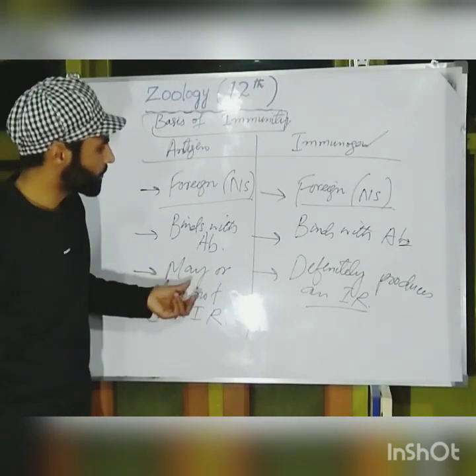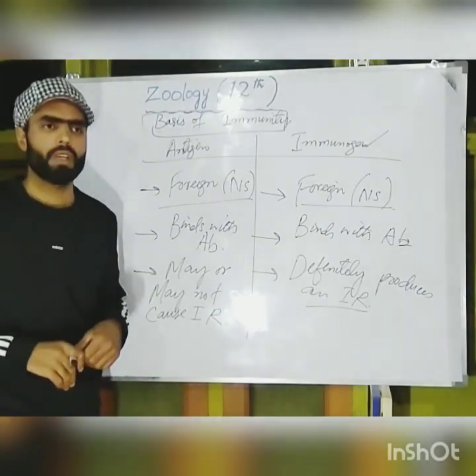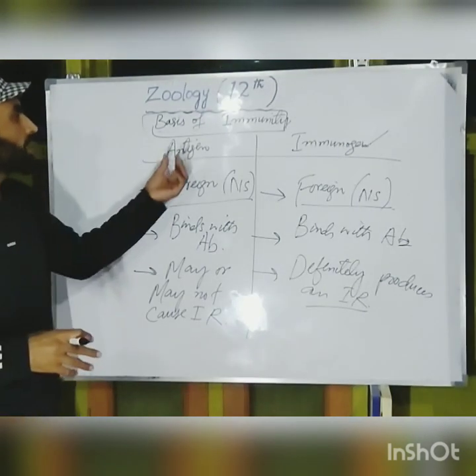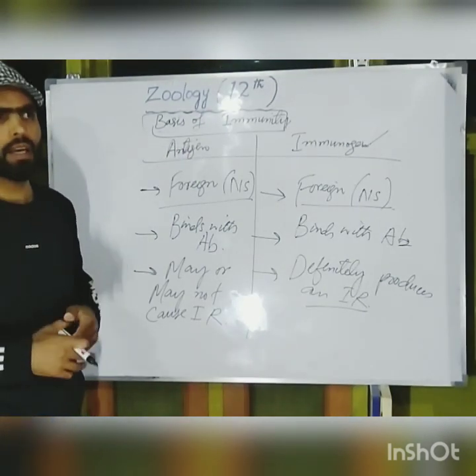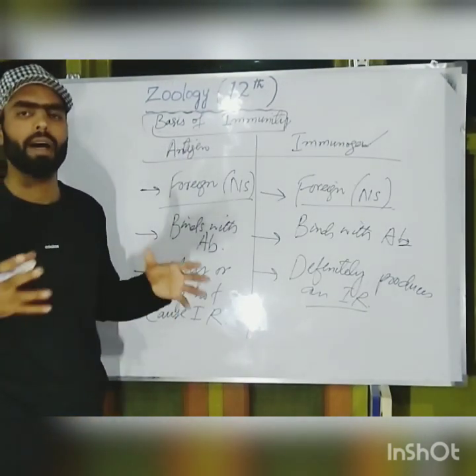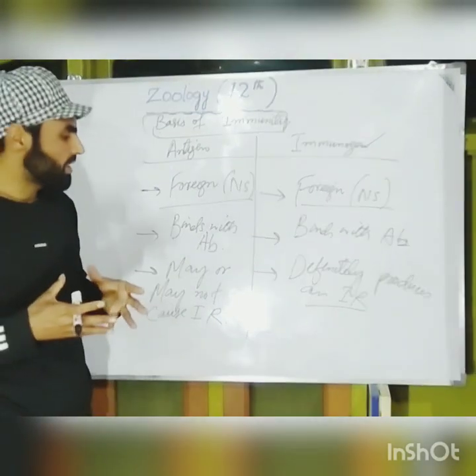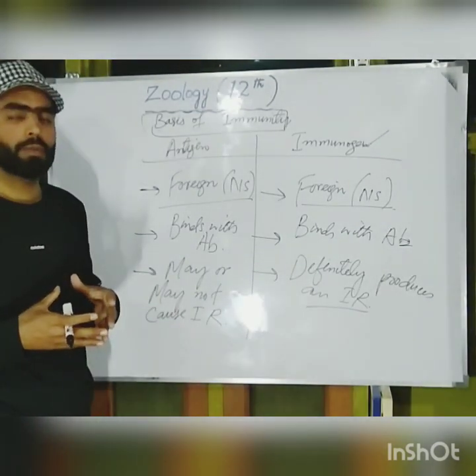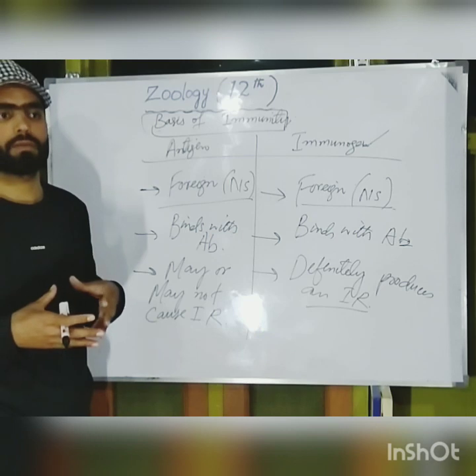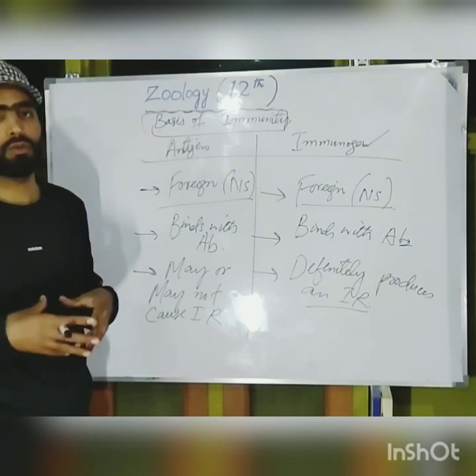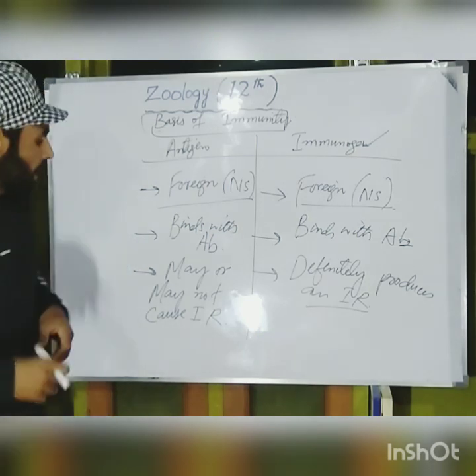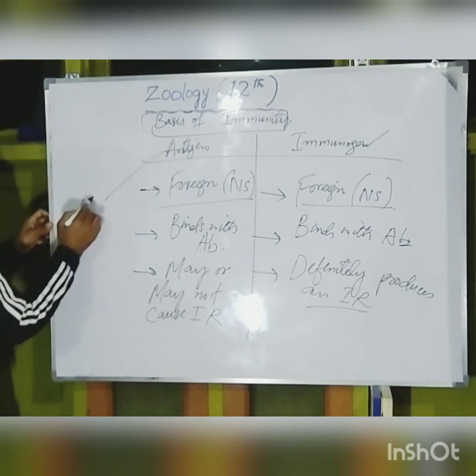The reason is that there are some substances that act as antigens. That is, they are foreign and they bind with antibody, but still they fail to stimulate our immune system to produce antibodies, and those types are called haptens.